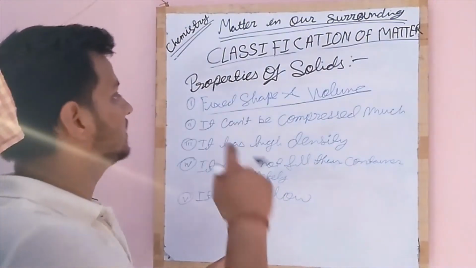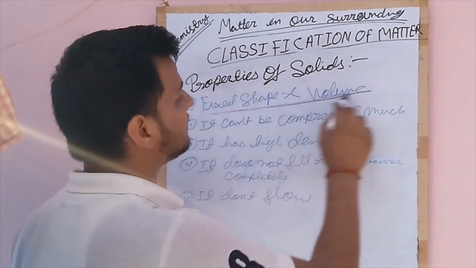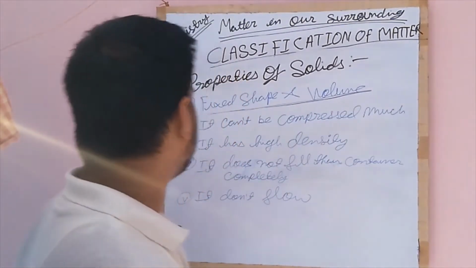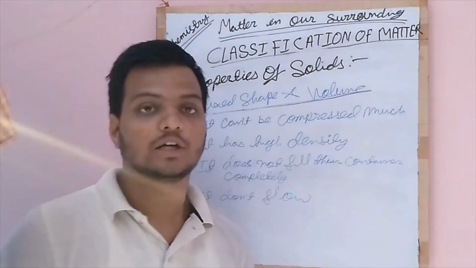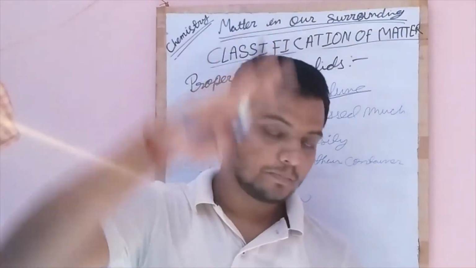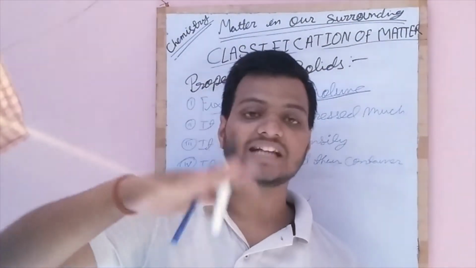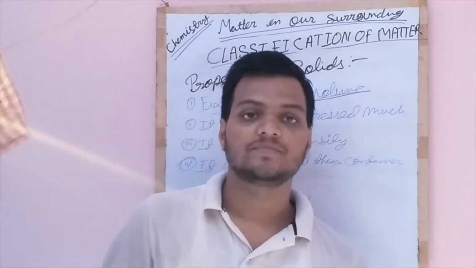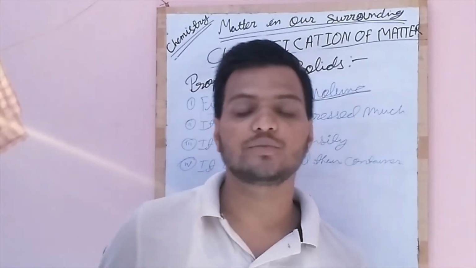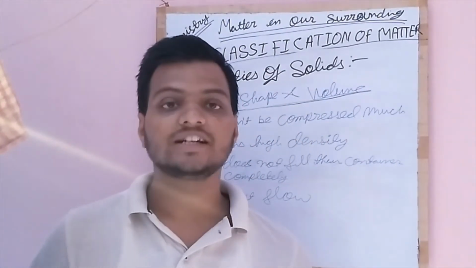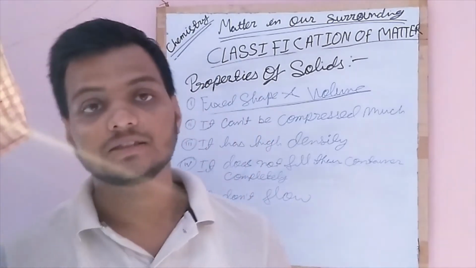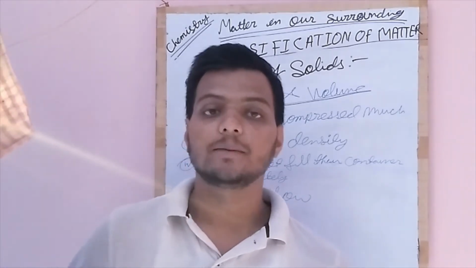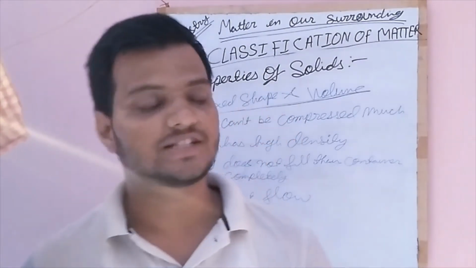So it has fixed shape and volume. And second, it cannot be compressed much. We cannot reduce the size of any solid particles to much extent by putting pressure over it.